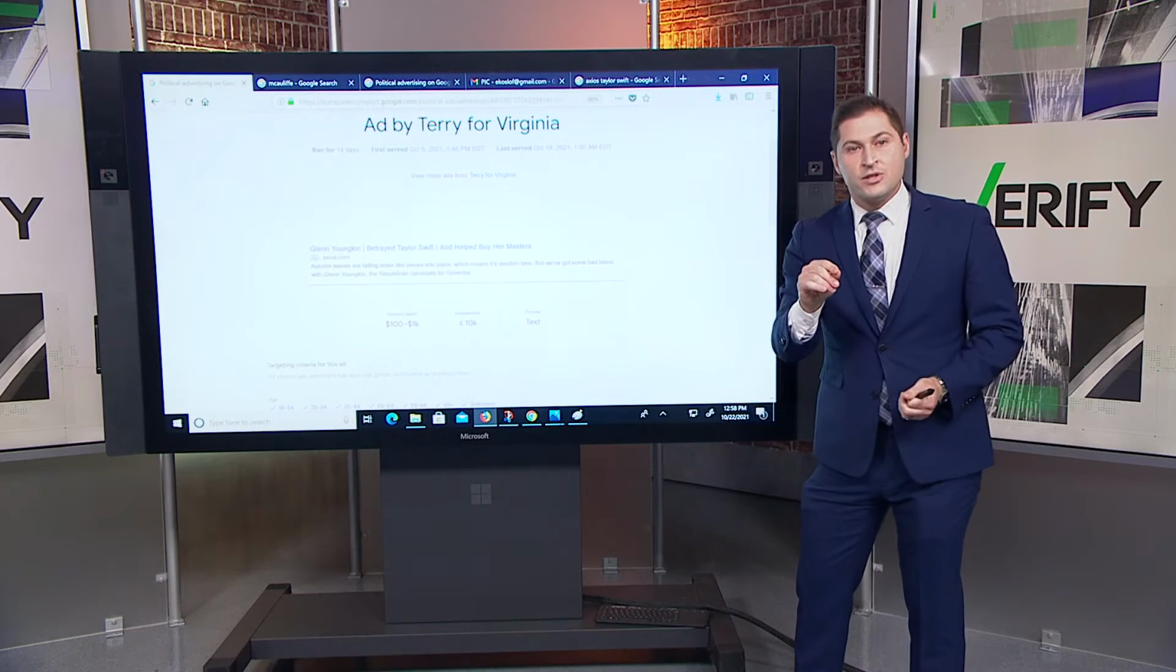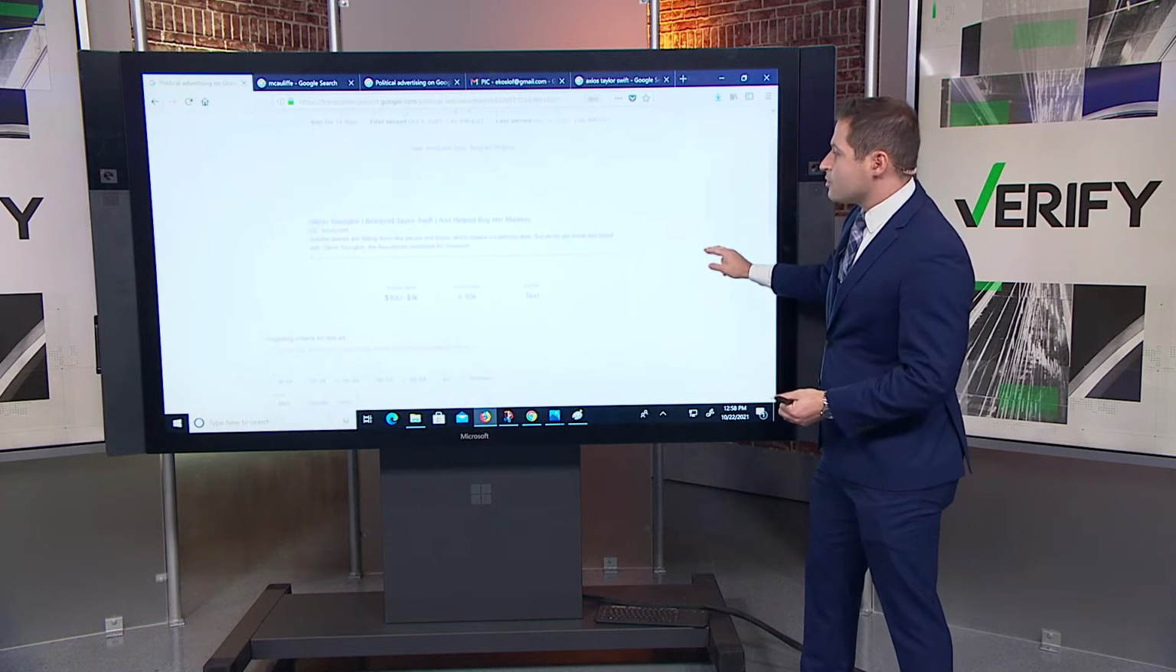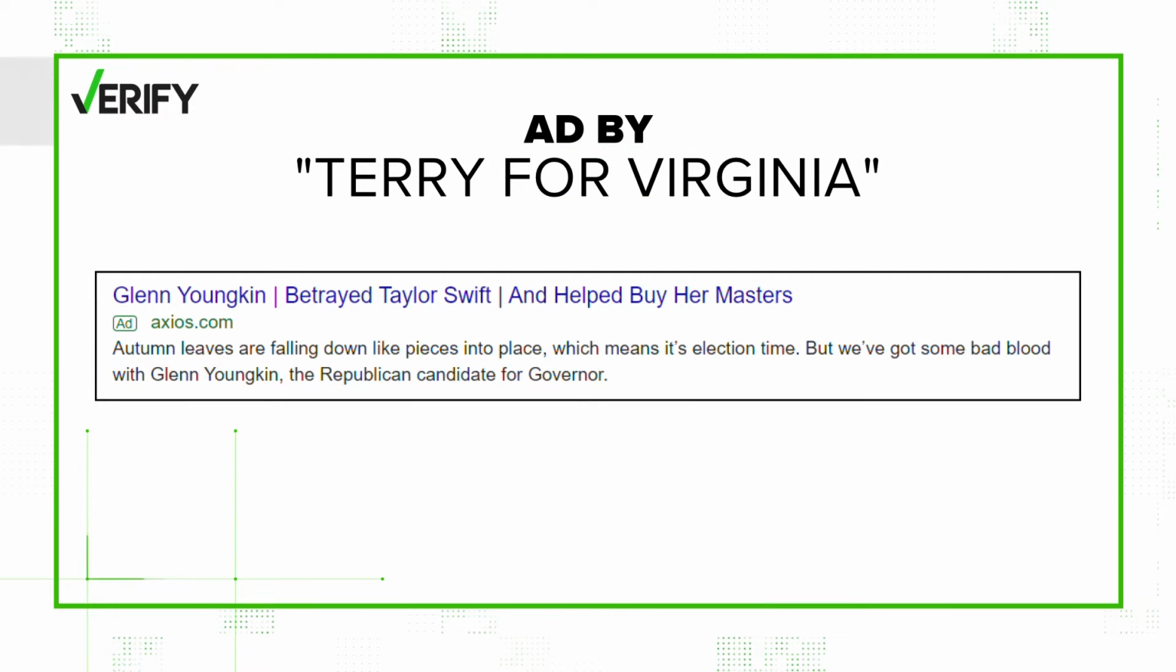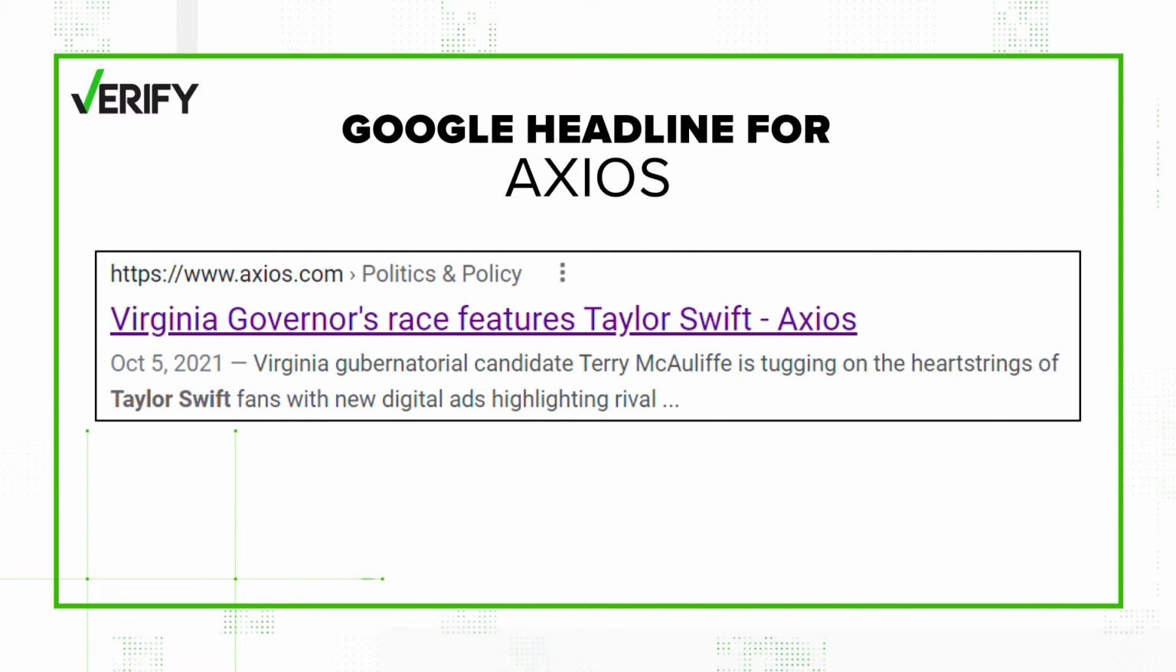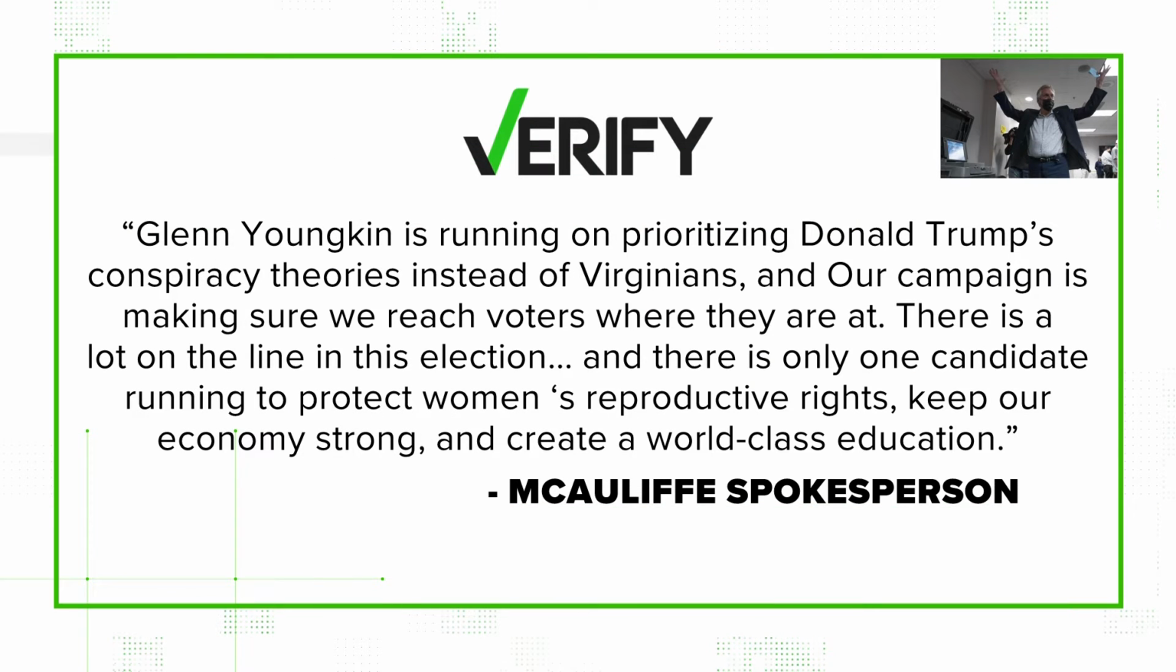And those ads include some which link to mainstream news articles, like this one, which is linking to Axios. It reads, "Glenn Youngkin betrayed Taylor Swift and helped buy her masters." Meanwhile, this is what the Google headline actually looks like for Axios. It says, "Virginia governor's race features Taylor Swift." A spokesperson for the McAuliffe campaign told us in part, quote, "Our campaign is making sure we reach voters where they're at. There's a lot on the line in this election."